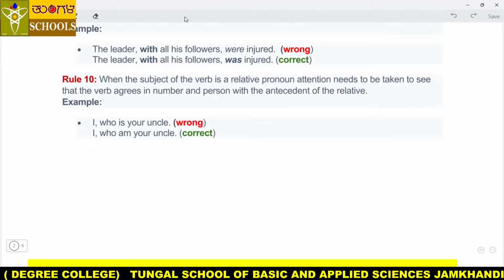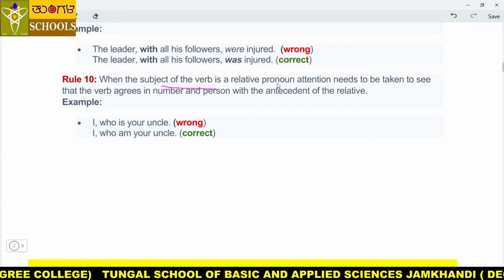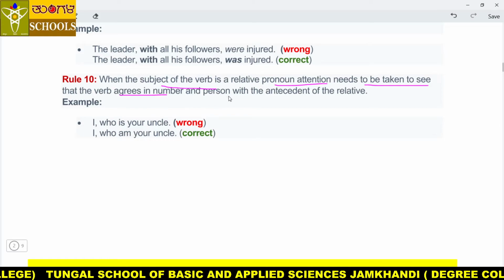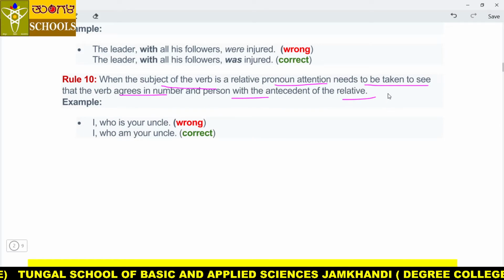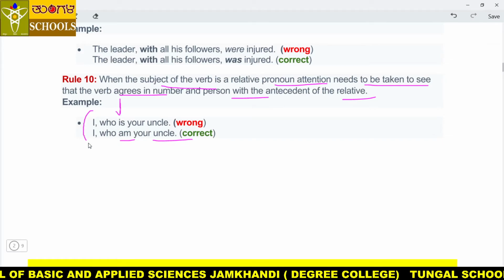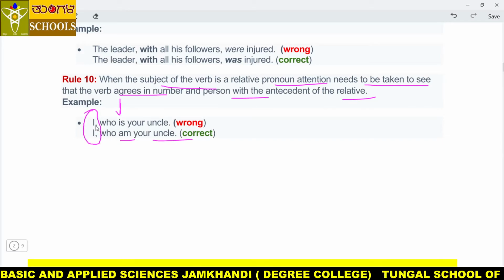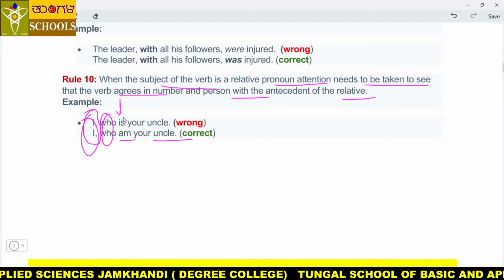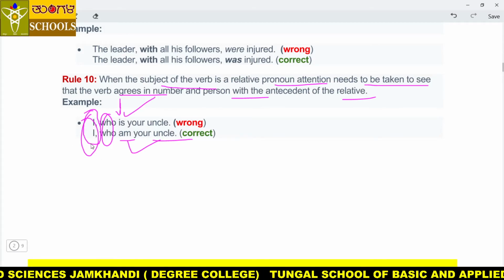And the next rule, my dear students: when the subject of the verb is a relative pronoun, attention needs to be taken to see that the verb agrees in number and person with the antecedent of the relative. For example, see, I who is your uncle. No. I who am your uncle, not is your uncle, because the subject is here main. After the comma, whatever comes here, we are not talking about this person or this subject. We are talking about this one. So that's why is does not come, am comes. For example, I who am your uncle.